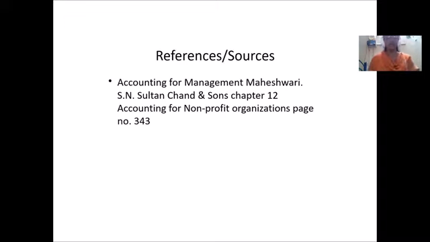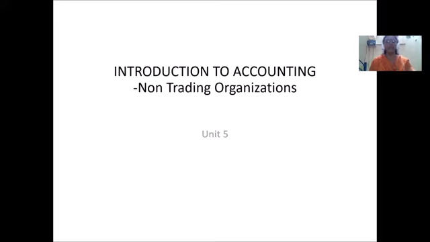In this chapter we have learned what non-trading organizations are, why they also have to maintain books of accounts, the necessity for maintaining accounting for non-trading organizations, the categories of non-trading organizations, and the three types of final accounts prepared by non-trading organizations. With that, we will conclude unit 5 also.